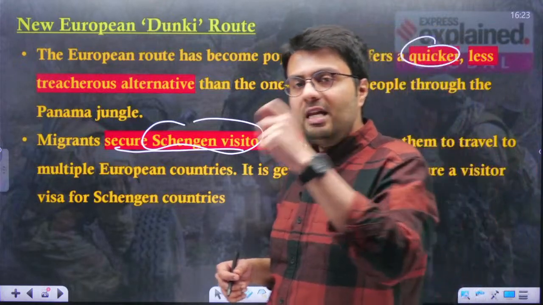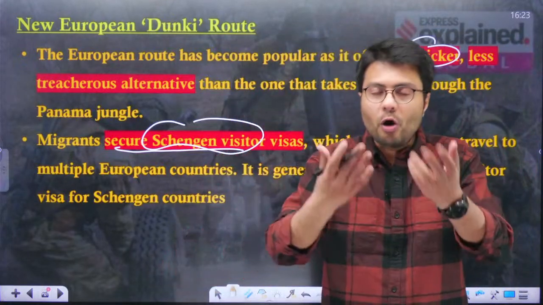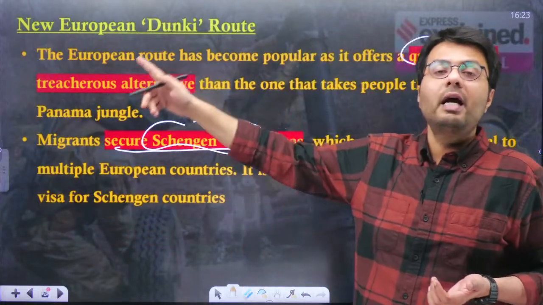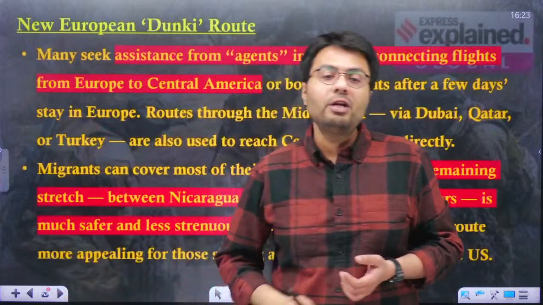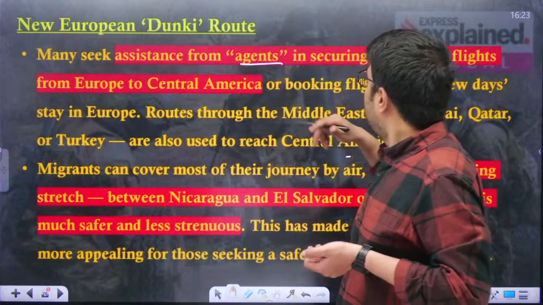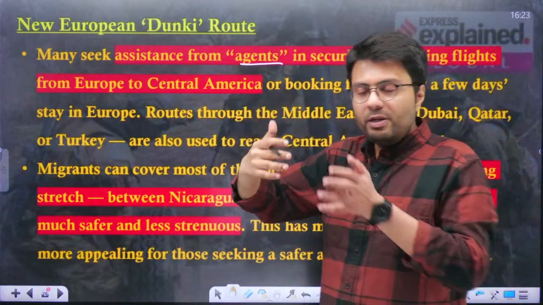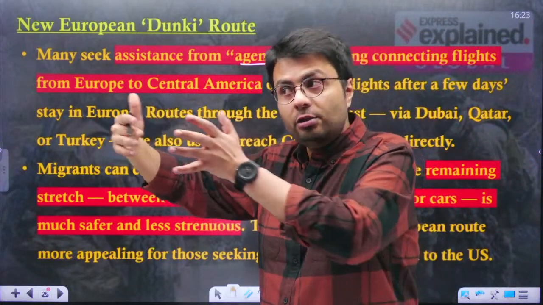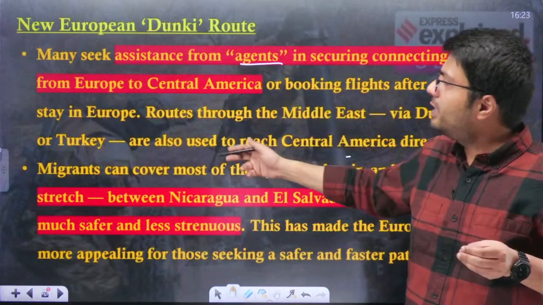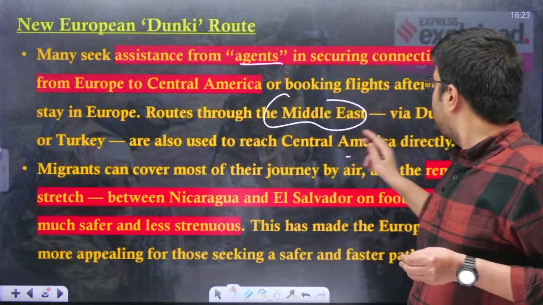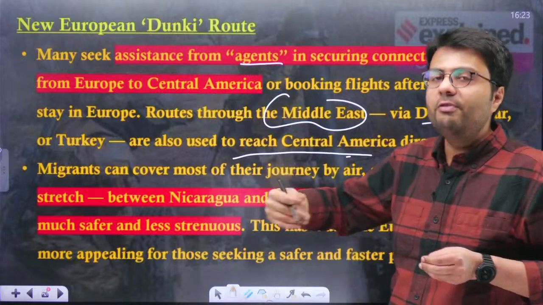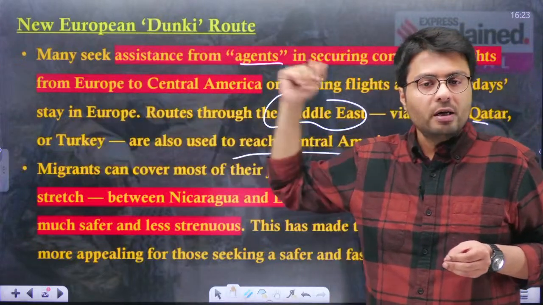That is why the illegal immigrants want to visit these European countries as tourists, and from there they try to contact people who will eventually help them reach the US, and in the process they seek assistance from many agents who help them secure routes which enable them to reach the US either through Canada or through countries of Central America. Now, they also take an alternative route through Middle Eastern countries like Dubai, Qatar, or even Turkey, which is used to reach Central America directly, and from there they can navigate safely to countries like the US.